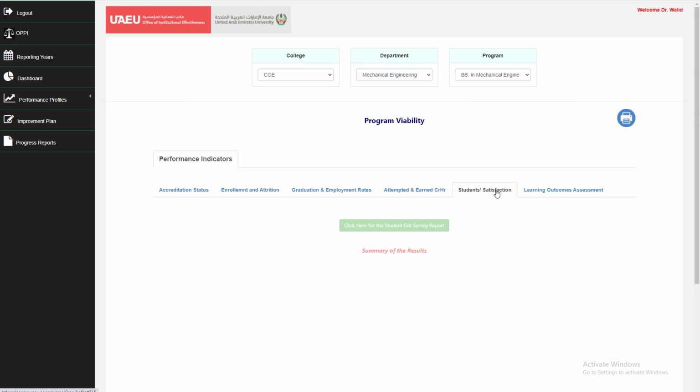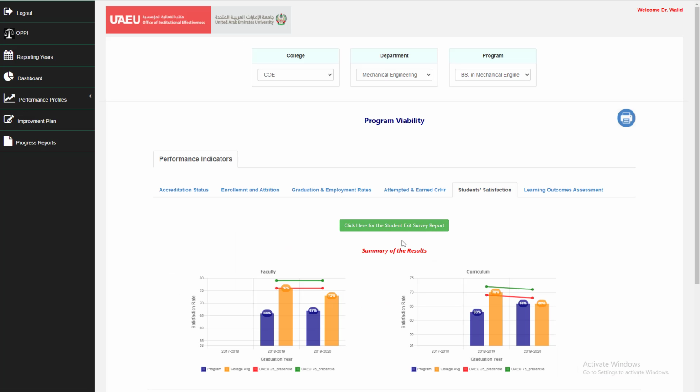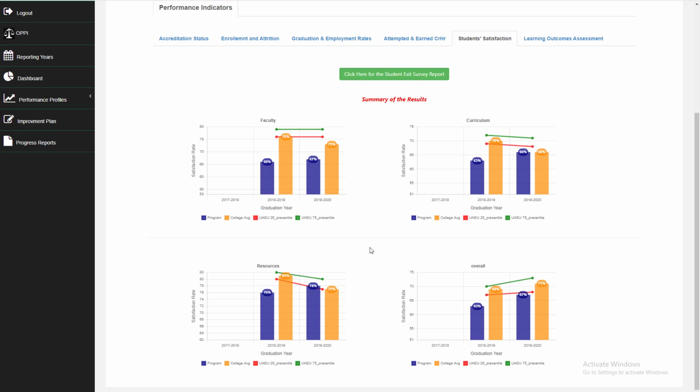Next tab is student satisfaction. Student satisfaction is based on the survey the Office of Institutional Effectiveness runs at the end of each semester. Here is the aggregated value for the year, and you can see the satisfaction with the faculty, with curriculum, with resources, and overall satisfaction. If you need the details about the satisfaction survey, you can click on this link.